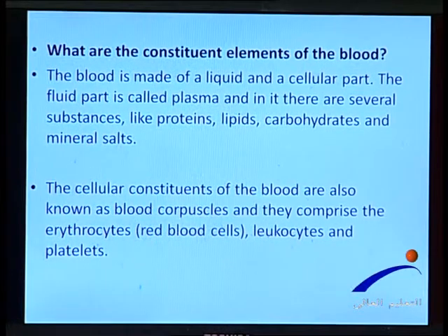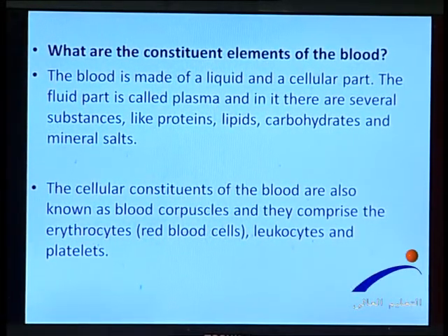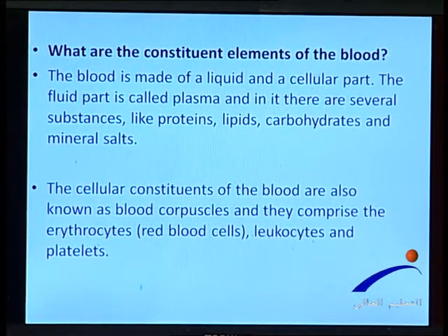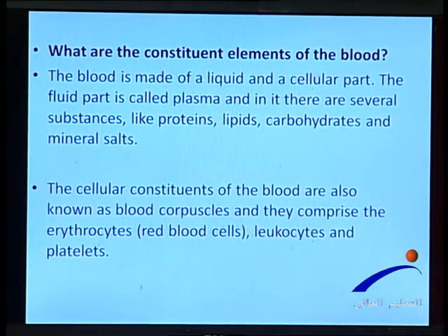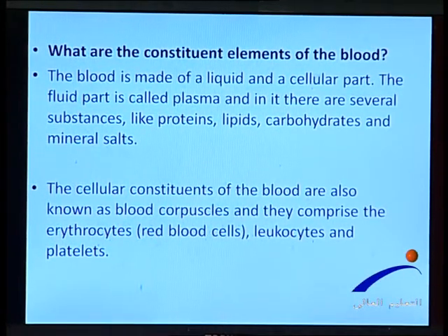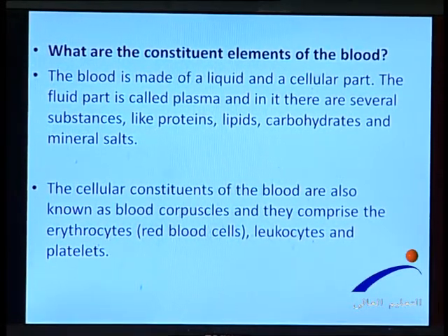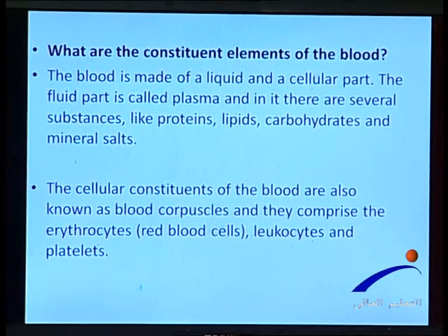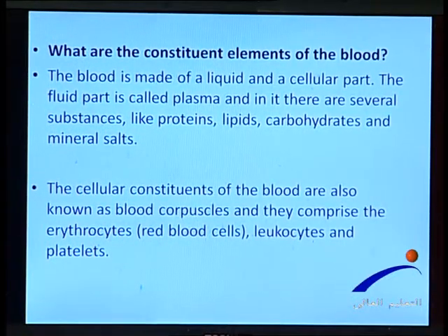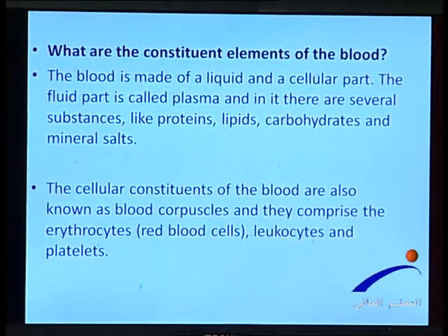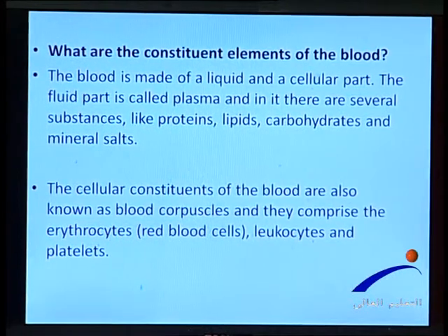So what are the constituents of the blood? Blood is made of a liquid and a cellular part. The fluid part is called plasma, and in this plasma there are several proteins and substances like lipids, carbohydrates, and mineral salts. Cellular constituents of the blood are known as blood corpuscles. These blood corpuscles have three compartments comprising erythrocytes, which we call red blood cells, كرات الدم الحمراء, leukocytes, which are known as white blood cells, كرات الدم البيضاء, and platelets, الصفائح الدموية.